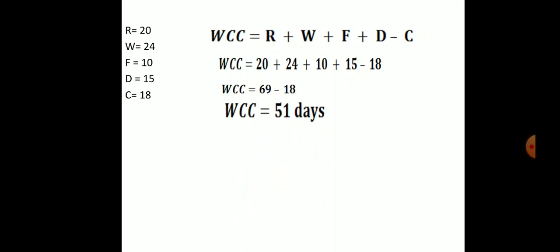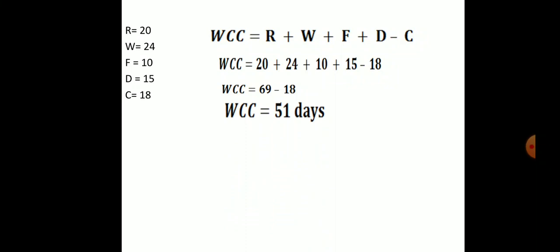So to produce that product, from cash to cash, from raw material to finished goods. First we have cash, then to convert that cash into raw material, to purchase that raw material, 20 days, and from that raw material to start the production, it will take 24 days. From work in progress to finished goods, to get the final product, it will take 10 days. From that to debtors, it will reach sales, for sales 15 days. So these are the total durations we get.